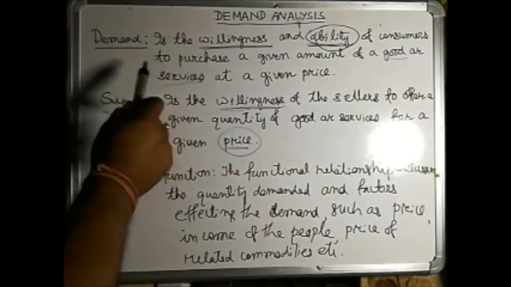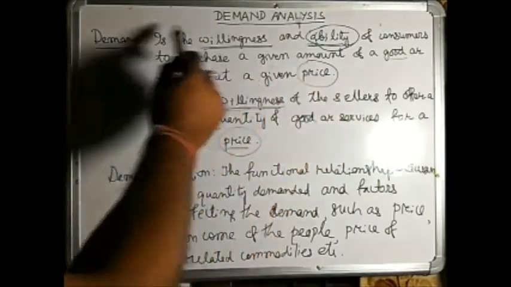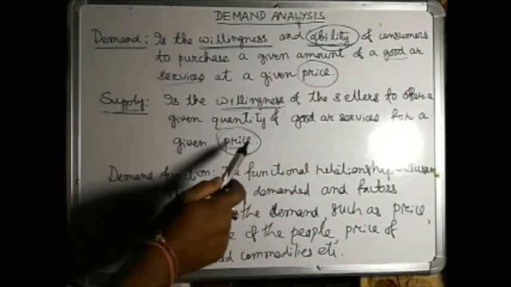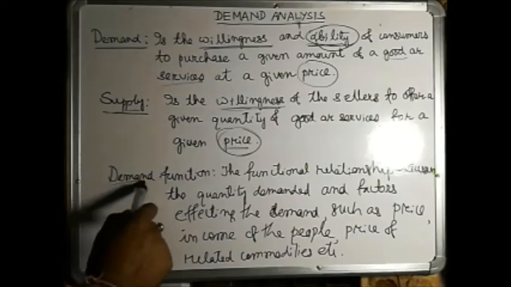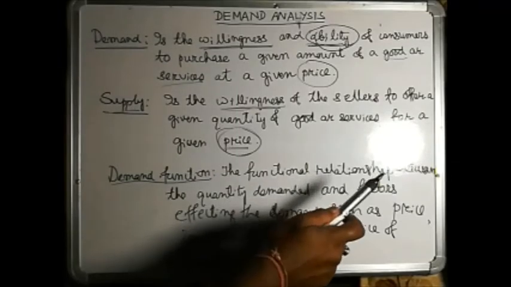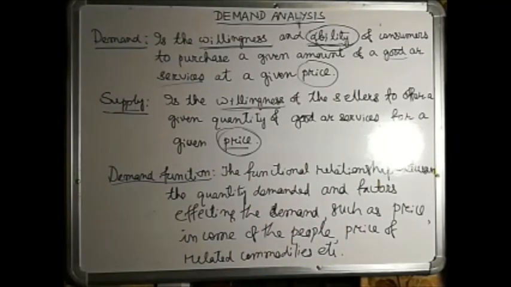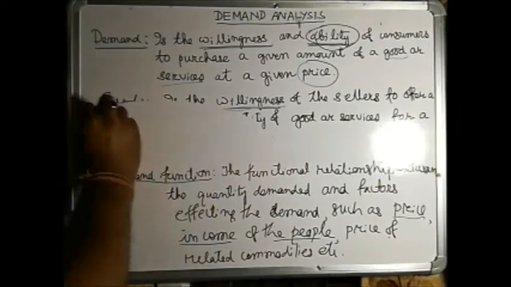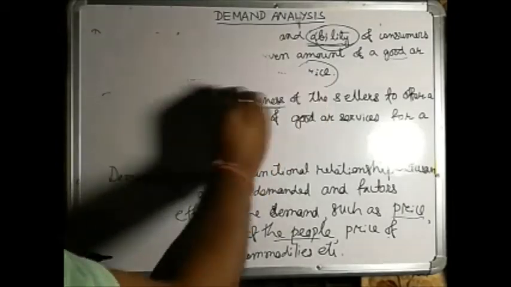So you can see that demand and price are related, and supply and price are also related. Next we'll discuss the demand function. What is a demand function? The demand function is a relationship between the quantity demanded and factors affecting the demand, such as price, income of the people, price of related commodities, etc. So demand function is nothing but the functional relationship between the demand for a particular commodity and the factors affecting the demand of that commodity.